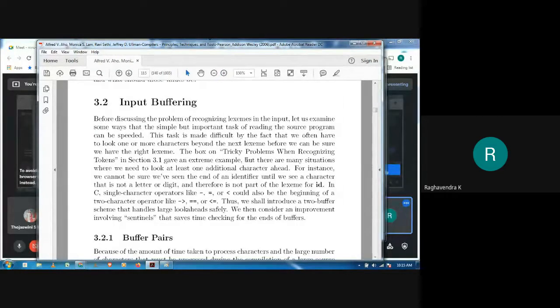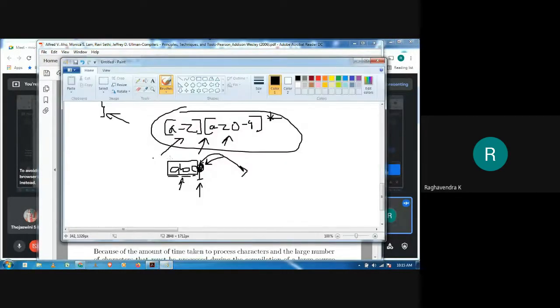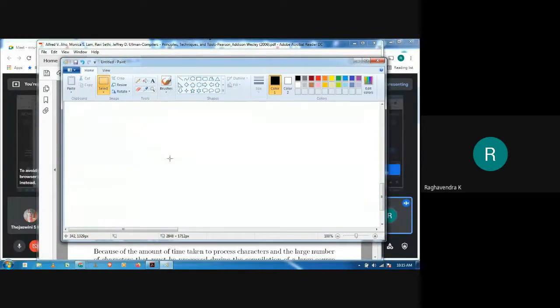Now, remember that the lexical analyzer actually scans the input character by character. So obviously, to read an input character by character, you need to make a function call. Remember that there is a function call involved to read one character. For example, let us assume that we have a function called read, and it will read a character.